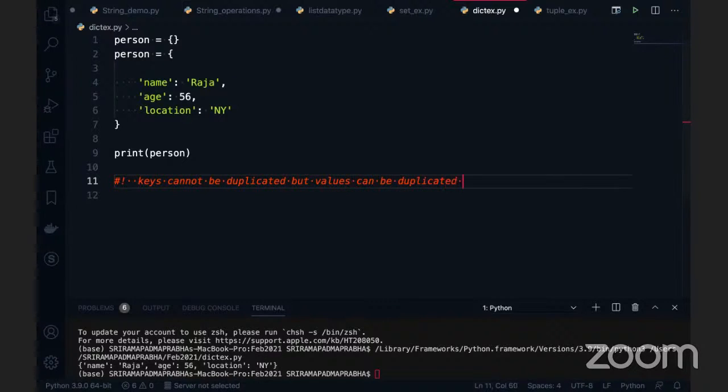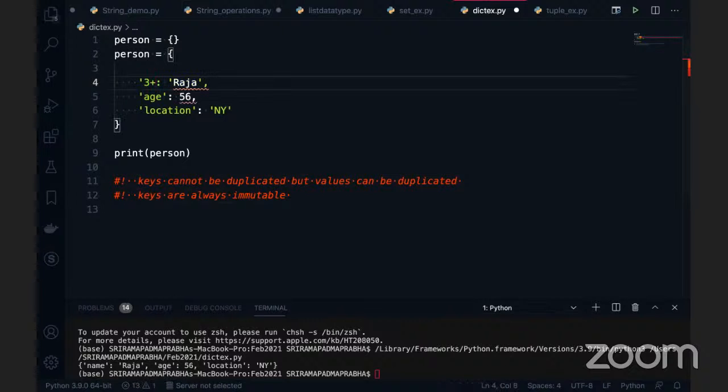The point number two, which is a very important point: keys are always immutable. How many of you know about this? Keys are always immutable. Here you can give an integer value, that's fine. Complex numbers I can also give, 3 plus 4j. Can I give complex numbers? If I execute this, absolutely it works. Complex numbers can be given as a key.